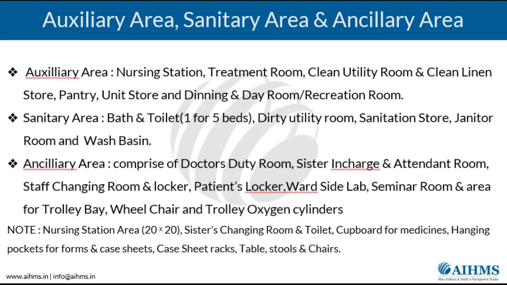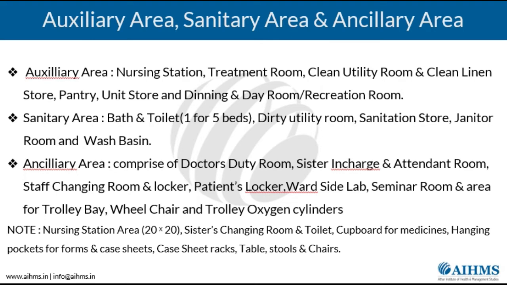Similarly, in the staffing you will also require staff nurses. As far as the staff nurse is concerned, one staff nurse is required per 6 beds for a general area, or the critical area.